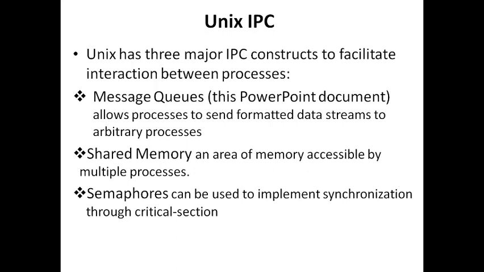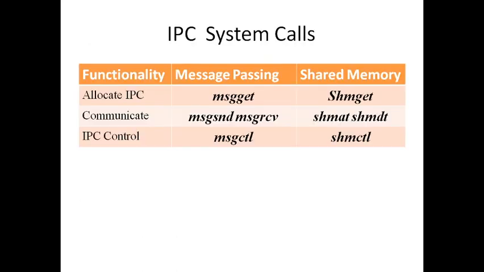As of now, let us keep in mind that message queue and shared memory are both provided by the Unix operating system. Now we are going to discuss the message queue implementation. This is a comparison of the implementation of message passing, or message queue, and shared memory.